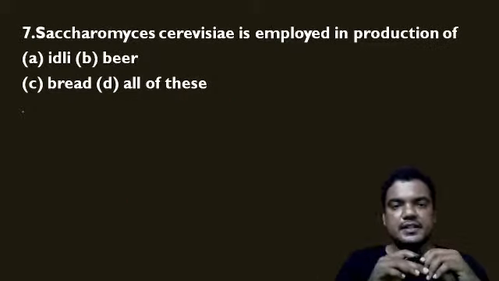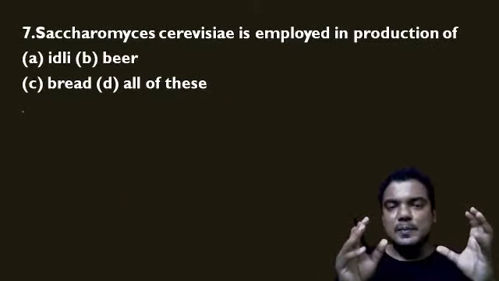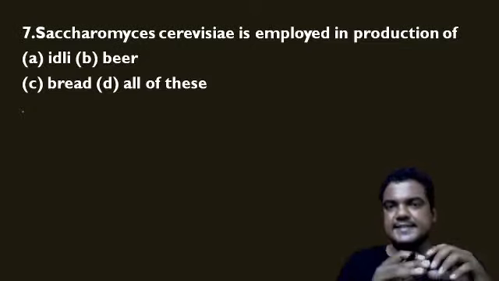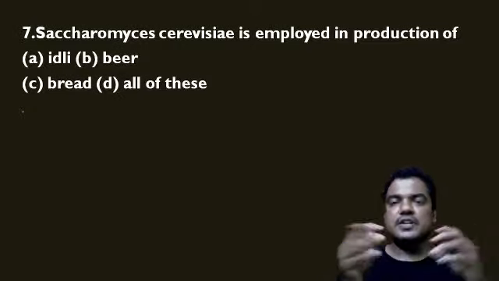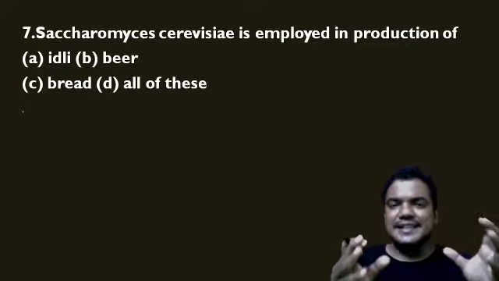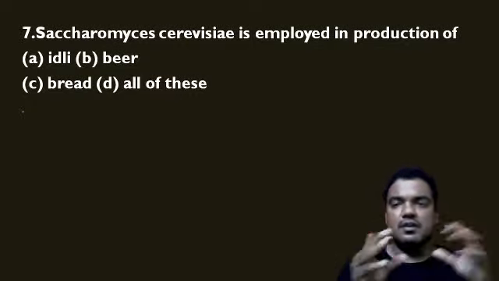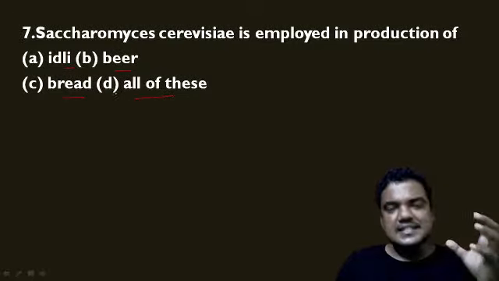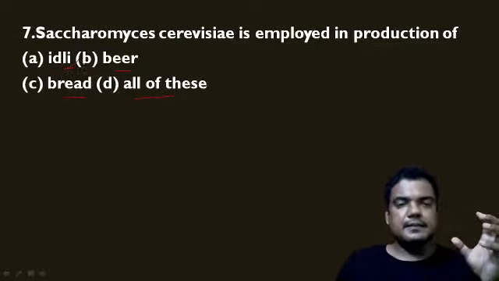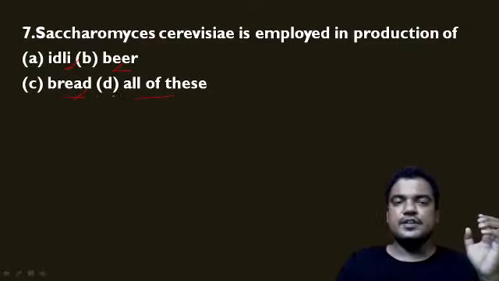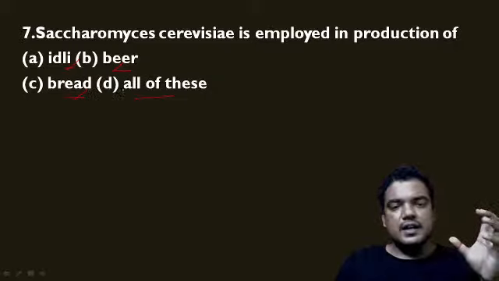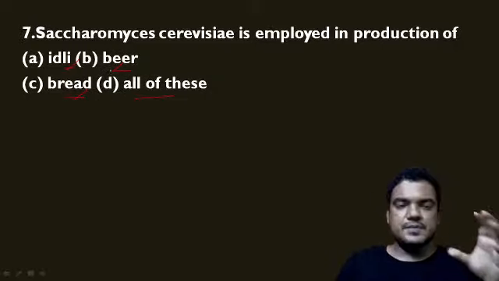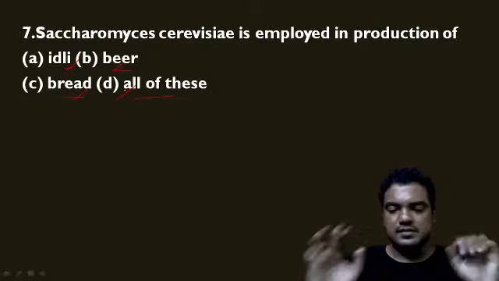Now let us see another important question. Saccharomyces cerevisiae, that means yeast, is employed in the production of. So the question is, yeast is used for the production of what? Here they have given four options: idli, beer, bread, and all of these. Yeast can be used for the production of idli, beer, and also bread. So all of these are correct options for this question. So D is the correct answer.